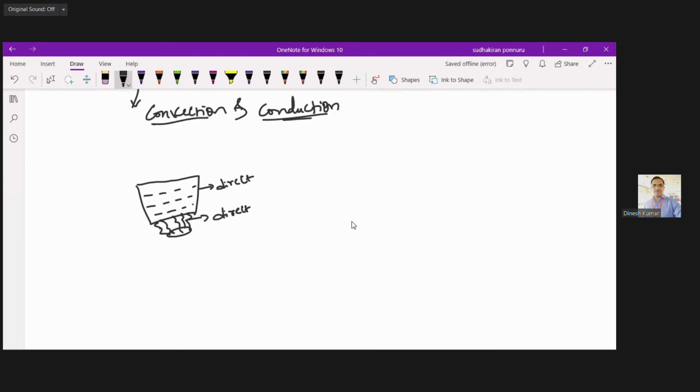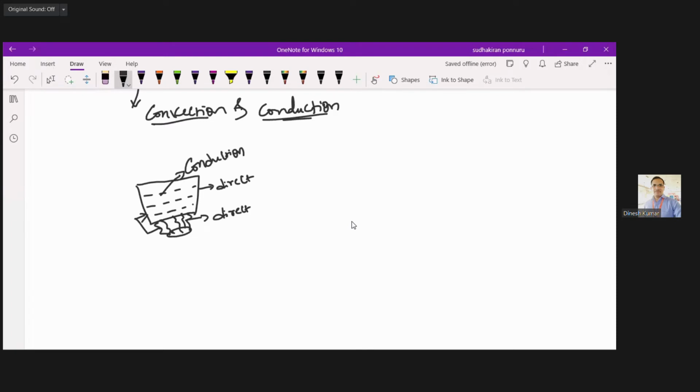The heat available in the flame gets transferred to the vessel, and then to the water. Such transfer of heat is nothing but conduction.